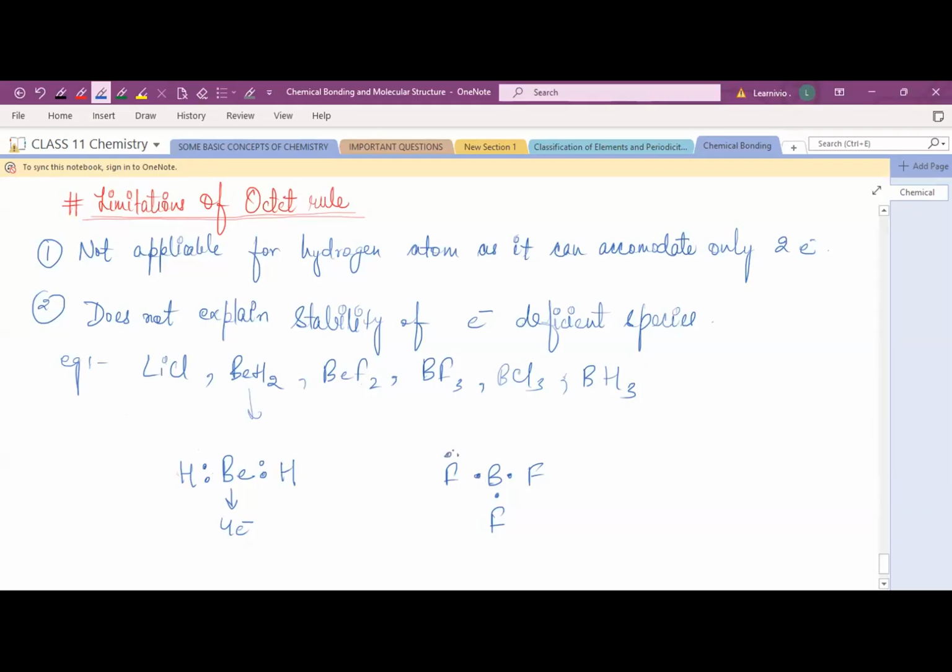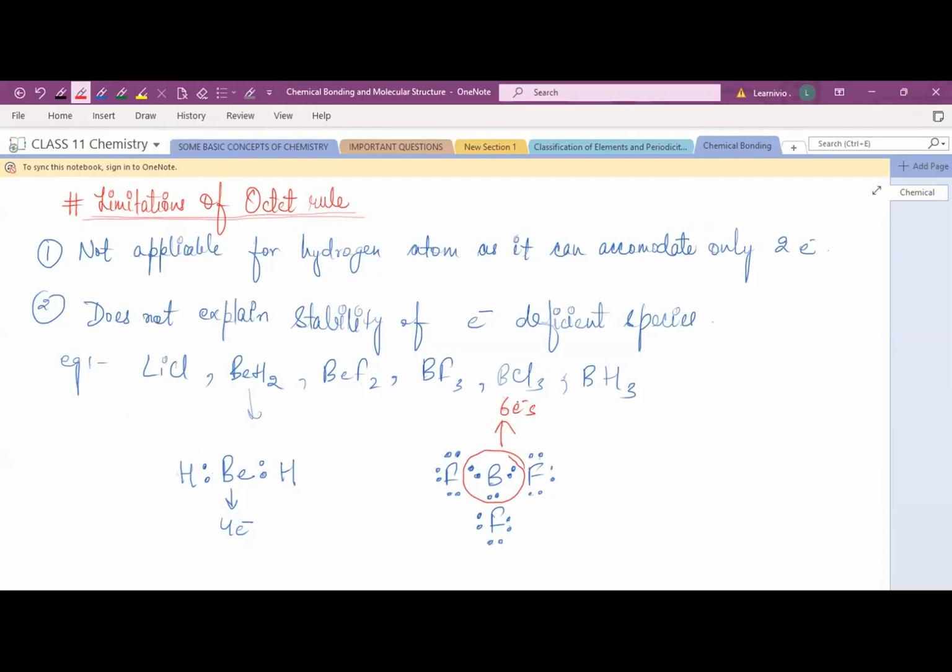So just show it. 1, 2, 3, 4, 5, 6, and 7. Similarly for the others, 7 each. Now check the total electrons around the central atom. 1, 2, 3, 4, 5, 6. After sharing and after the bond formation, the boron has only 6 electrons.